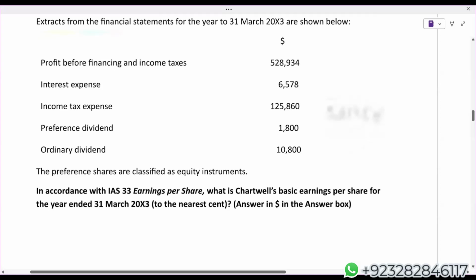In accordance with IAS 33, what is Chartwell's basic earnings per share for the year ended 31st March X3 to the nearest cents? This is also very important, students. If the examiner is asking for the nearest cents, answer in dollars in the answer box. When you are answering in the answer box, we'll use dollars.